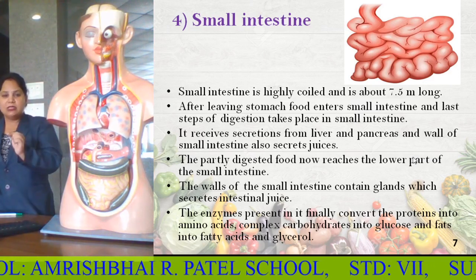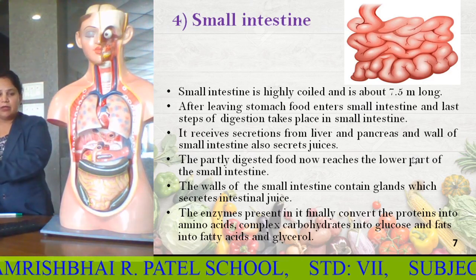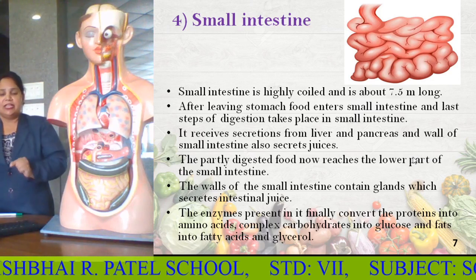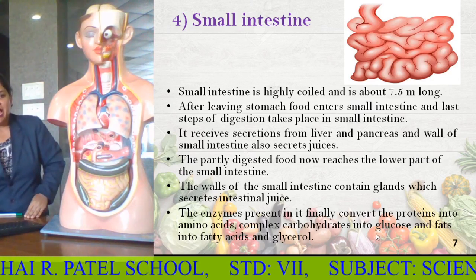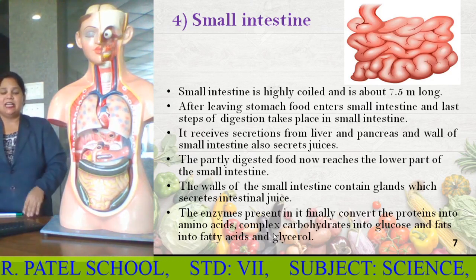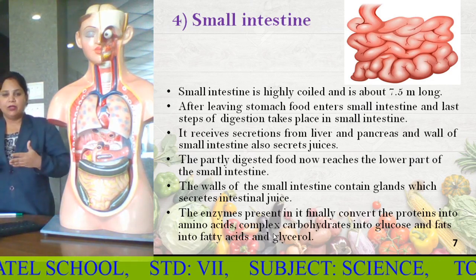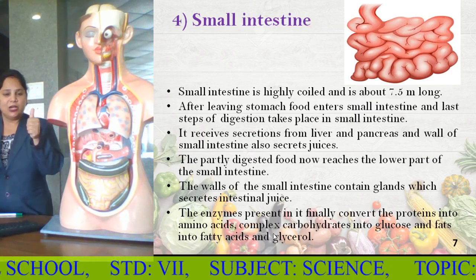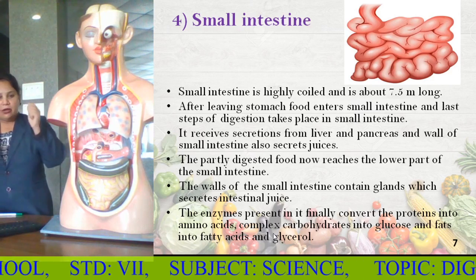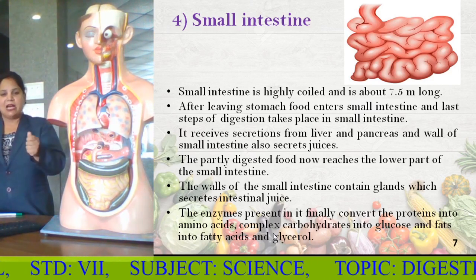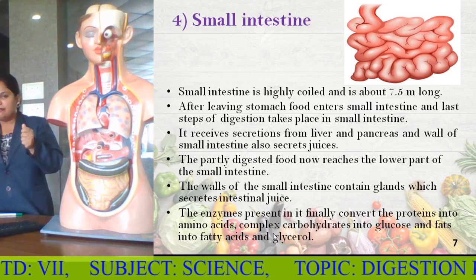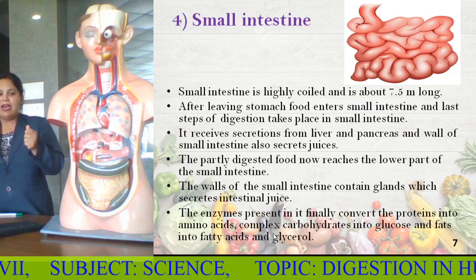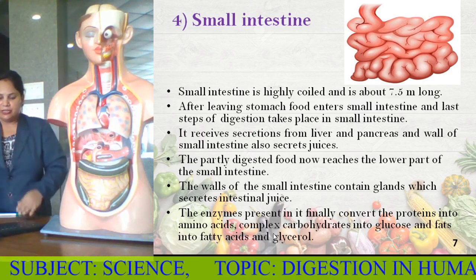Protein gets broken down into amino acids, complex carbohydrate into glucose, which gives us instant energy, and fat into fatty acids and glycerol. Very important part.